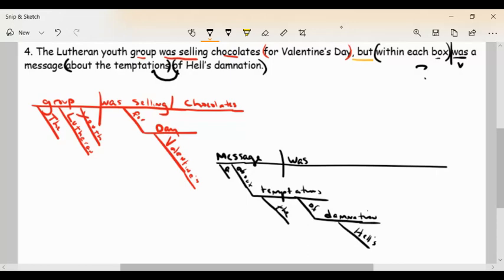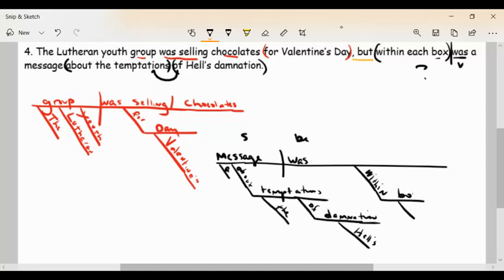So maybe you're tempted to put within each box underneath message, a message within each box. Think about what we have right now. We have a to be verb and we have a subject. If I go subject to be verb, I either have to have an adjective over here or a noun over here, or I have a pattern one, which says the message was where. And that's how I know within each box is going to sit over here. In order for it to be grammatically correct, I need to have some kind of adverb of time or place in order for it to work.